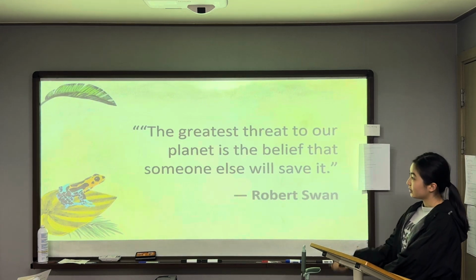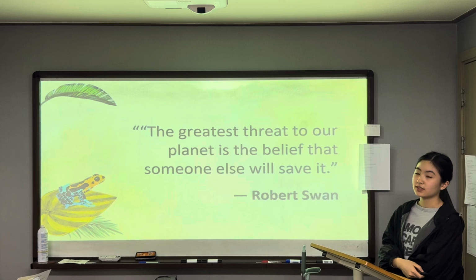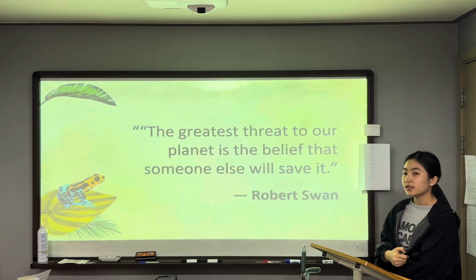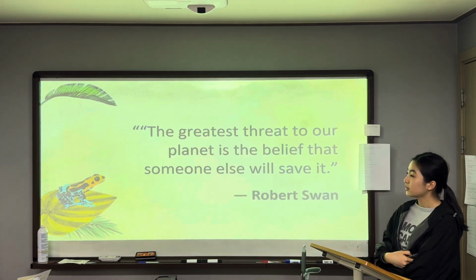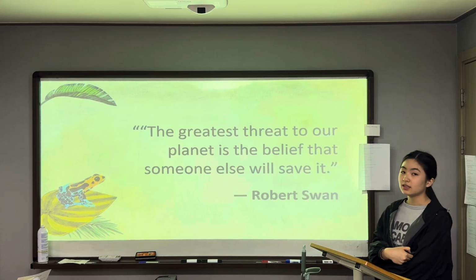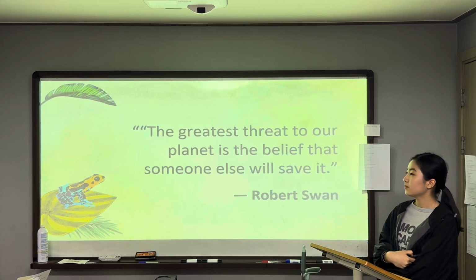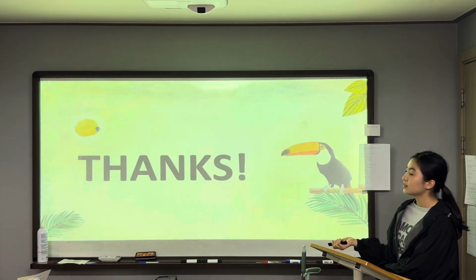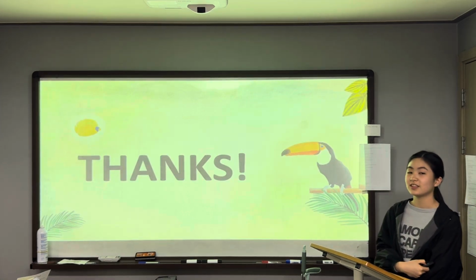Robert Swan once said, the greatest threat to our planet is to believe that someone else will save it. And it's the same for our planet Earth. If it goes on like this and biodiversity decreases like this, Earth would be destroyed in the near future. So it is time to stop just talking and take action.